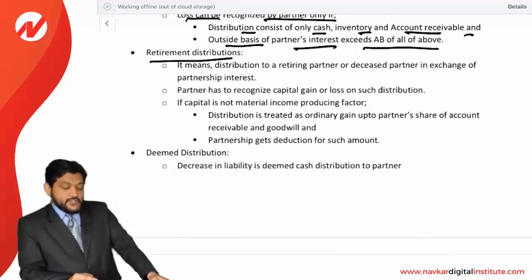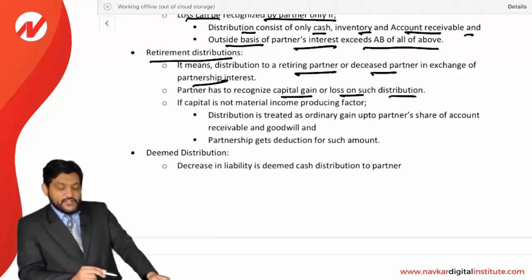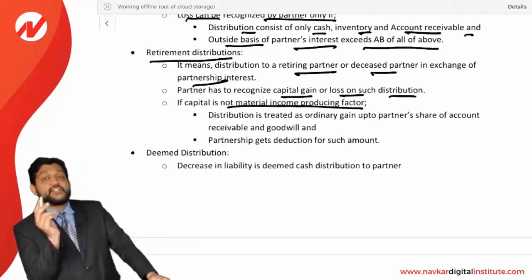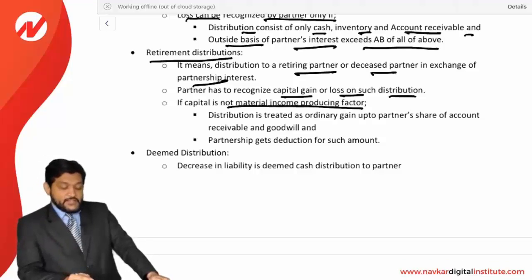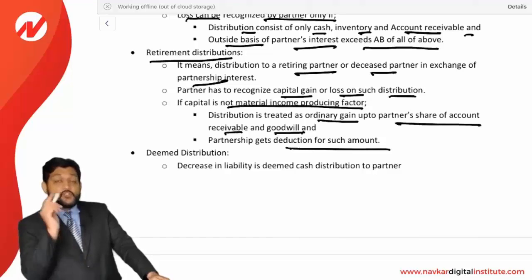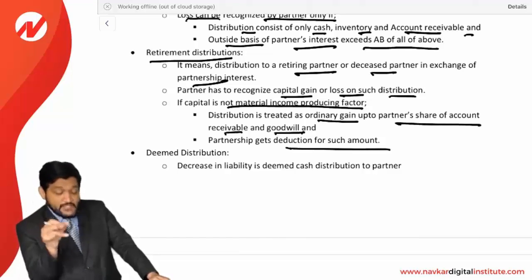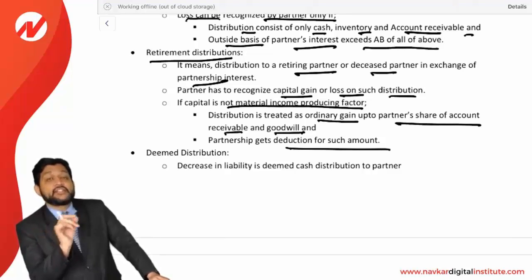Retirement distribution means a distribution to a retiring partner or a deceased partner in exchange for a partnership interest. The partner has to recognize a capital gain or loss on such a distribution if capital is not a material income producing factor, like in a partnership where personal service is the main factor, doctors, lawyers, etc. So there, the distribution is treated as an ordinary gain up to the partner's share of account receivable and goodwill, and the partnership gets a deduction for such amount. So where capital is not an income producing factor, the gain up to the partner's share of account receivable and goodwill will be considered as ordinary gain and the remaining will be capital gain. So just be very clear on this point.